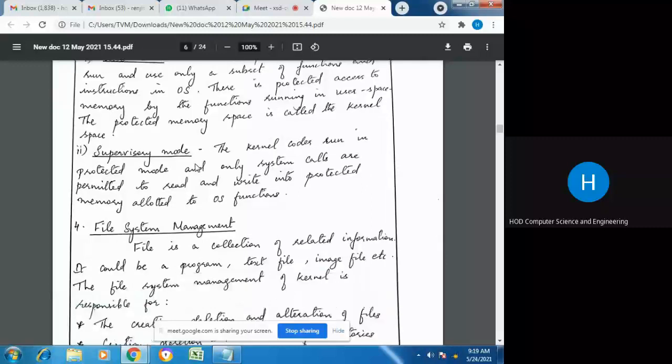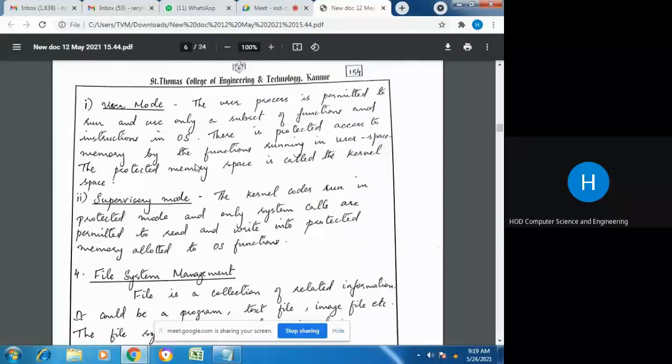The area of the memory where the user process runs is called the user space. And the area where the protected functions run, those processes that can access the protected memory, is called the protected memory space or the kernel space. So user processes usually run in user space, and the kernel processes run in the protected memory space or the kernel space.